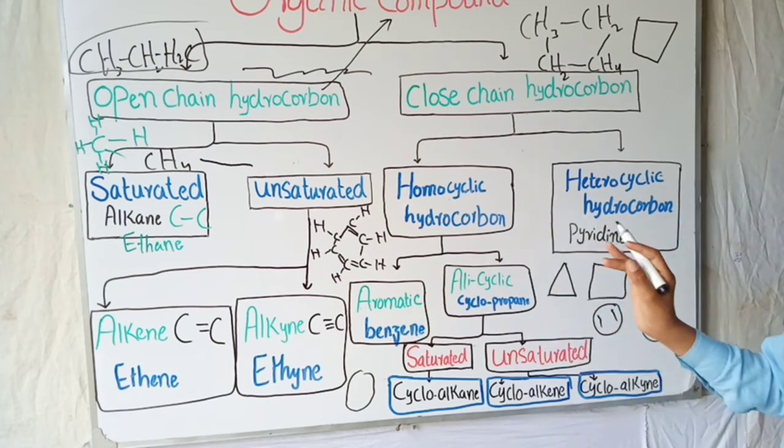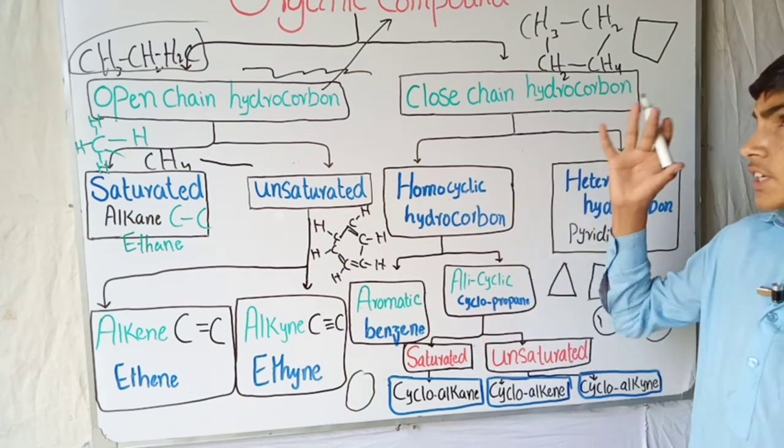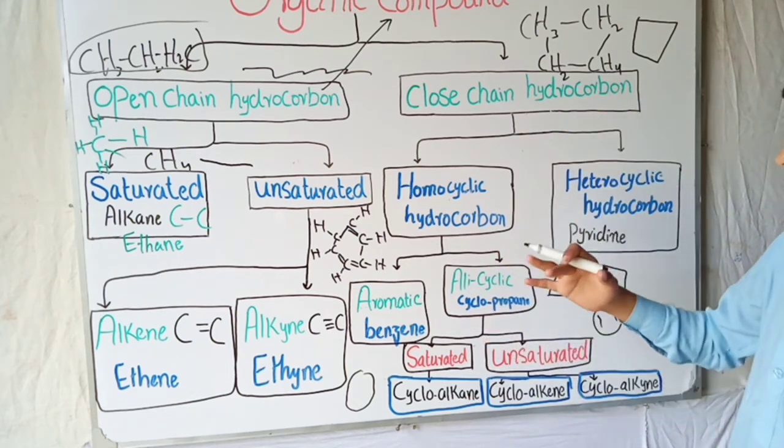So this was about the general structure of organic compounds and their division into steps.